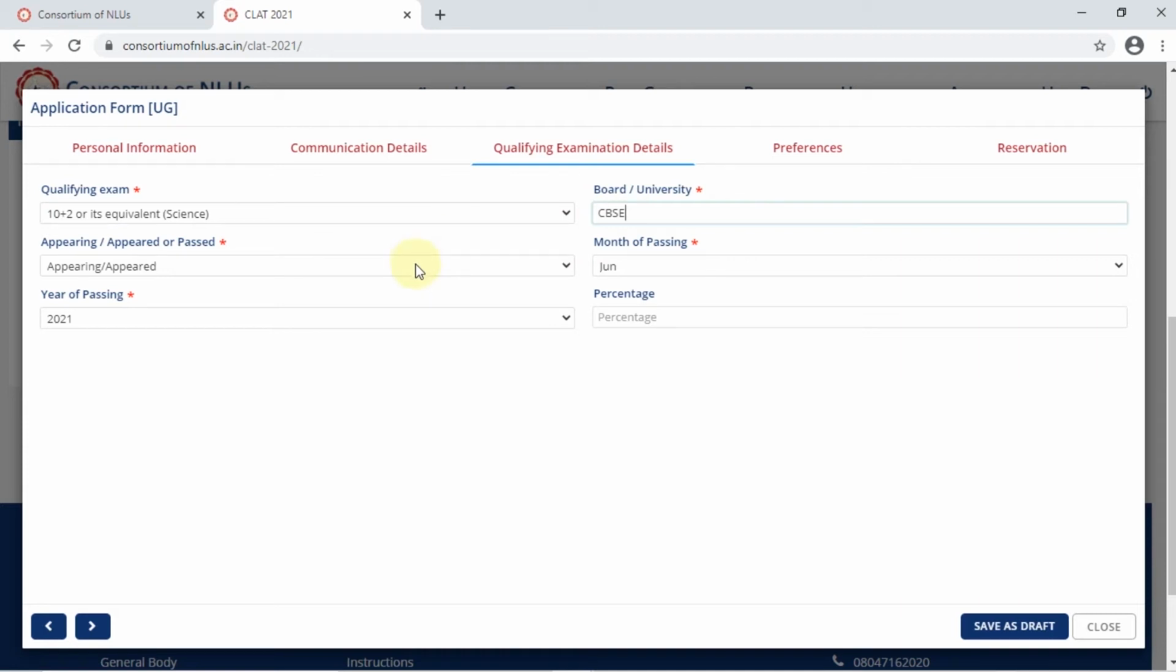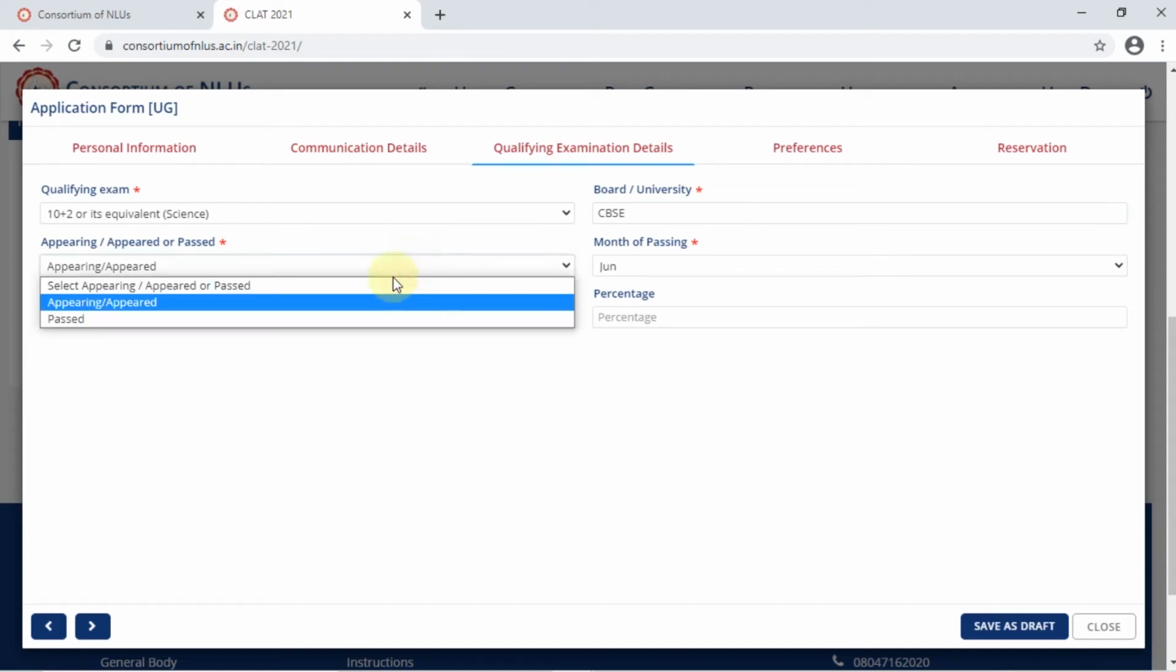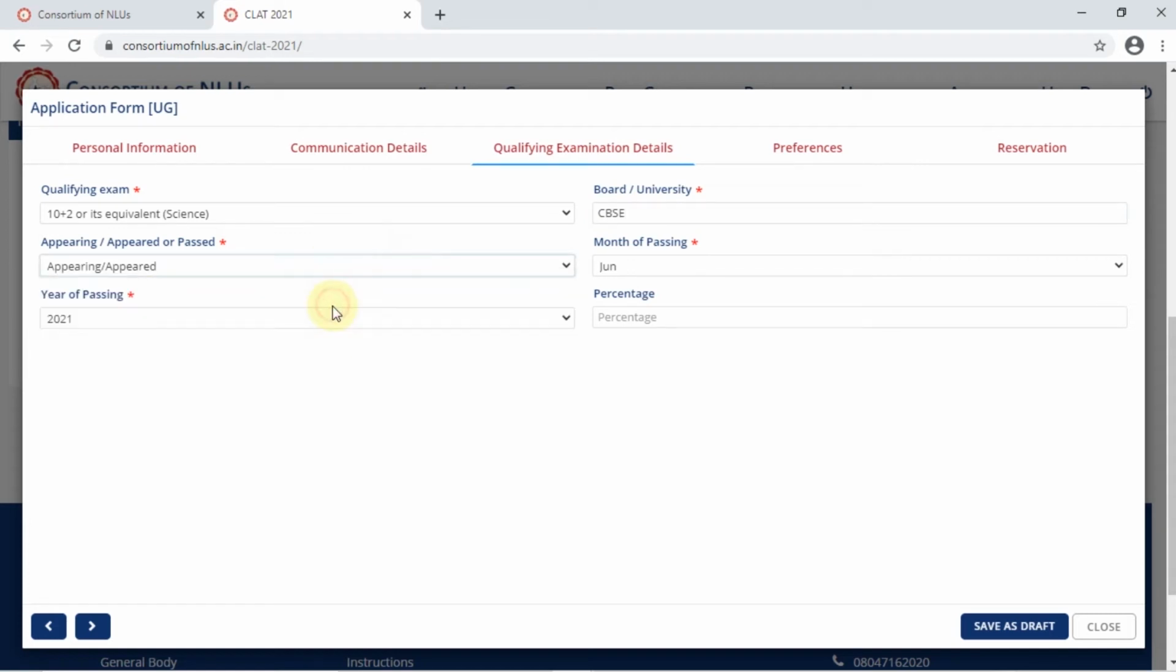Next is the status, whether you have already appeared and passed the exams or you are yet to appear in 2021. You can select that accordingly. Month of passing, year of passing, put it in. If you've already passed, you can give the month and year accordingly. If you're yet to pass this year, you can put in the expected month and year. There's also a field to enter your percentage, so you can do that if that information is already available. If you've already passed, you can fill in that information as well. So again, we hit Save as Draft and move on to Preferences.